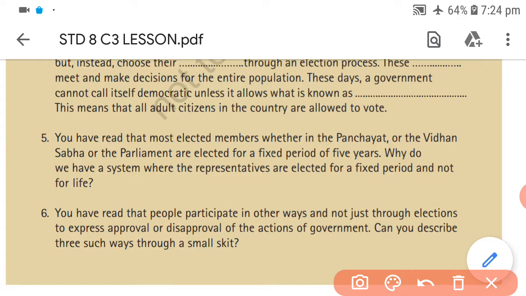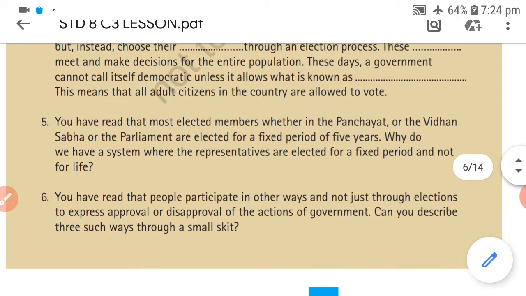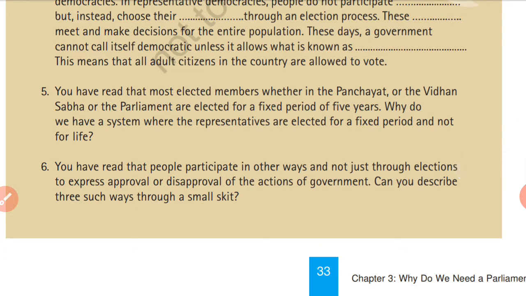As we have completed, most elected members, whether in the panchayat or the Vidhan Sabha or the parliament, are elected for a fixed time of 5 years. They have a tenure of 5 years. Why do we have a system where the representatives are elected for a fixed period and not for the entire life? You must know this answer, so you can write the answer in one sentence itself.